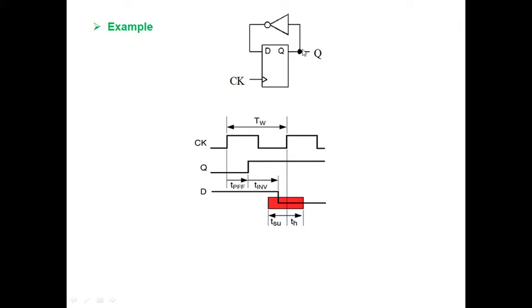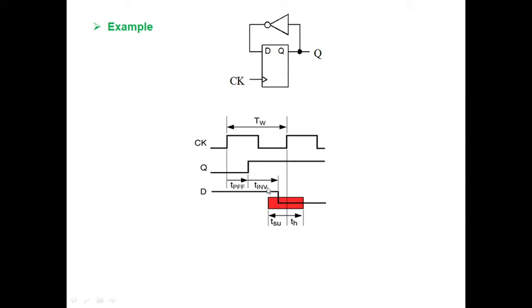Now this Q is passed through an inverter to the data input. Q is not directly connected to the data input, but through an inverter. That means if a data event happens here on Q, the D signal will not have an event immediately, because I have an inverter in between.